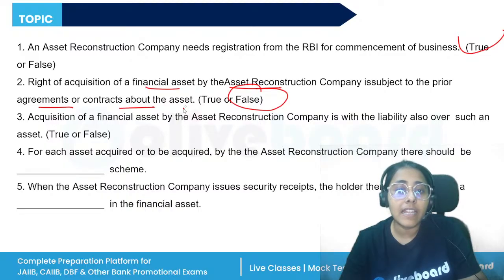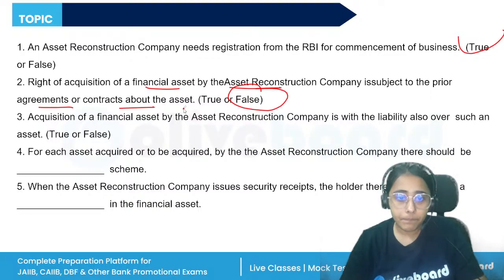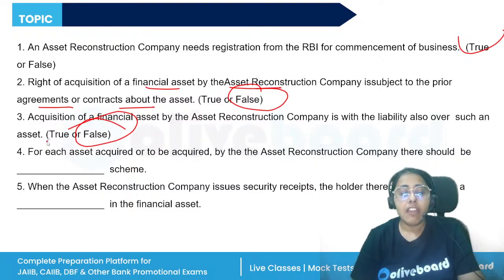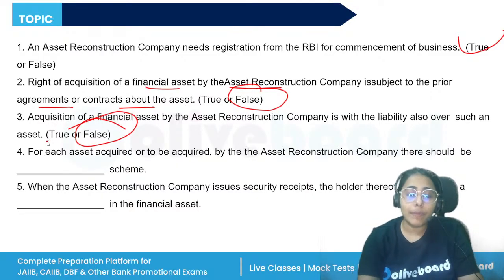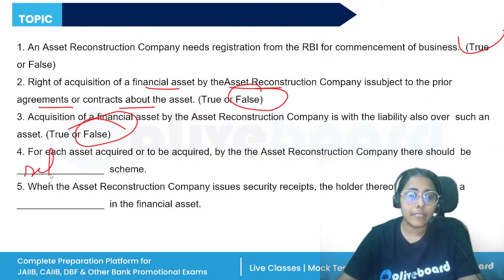Acquisition of financial asset by the ARC is with the liability also over such an asset. So does the ARC get liability or not? This statement will be false. There is no liability. For each asset acquired or to be acquired by the ARC, there should be a separate scheme for every asset. A separate scheme is prepared and there are trusts who are managing it.